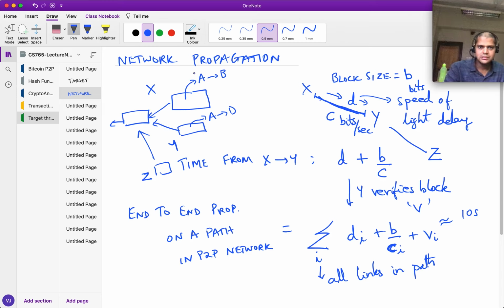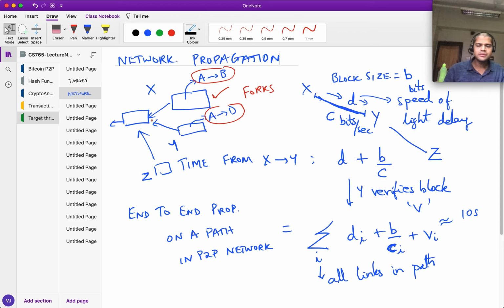Somebody who thinks that this is the valid blockchain accepts this transaction, whereas somebody who thinks that this is the valid blockchain is going to take this as the valid transaction. So we definitely want to avoid forks. A fork is a situation where you have multiple blocks pointing to the same parent block. We want to reduce that as much as possible. So now coming back to the question, how do we decide what the target threshold is going to be? We don't want it to be too small and we don't want it to be too large. So what is an optimal number to choose?